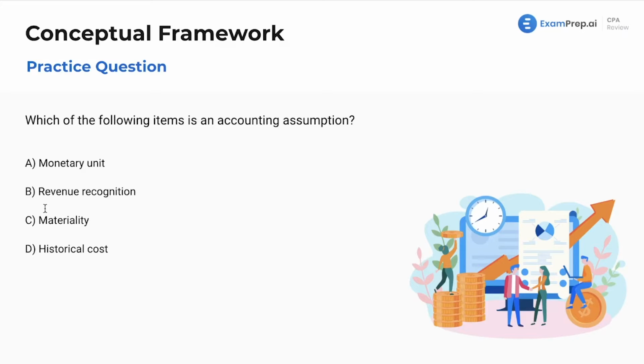Now, in here, which of the following is an accounting assumption? You might think revenue recognition is an accounting assumption because it's just something that's important. However, it's not an underlying assumption. Revenue recognition is more of a concept. It's a concept that can be changed, described differently. For example, if you've got cash basis versus accrual basis, those are different. It's not just assumed to be the same no matter what.